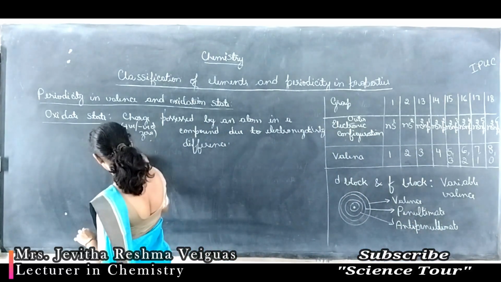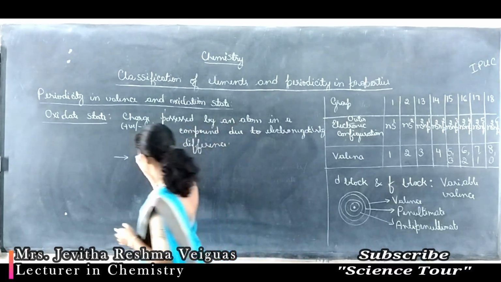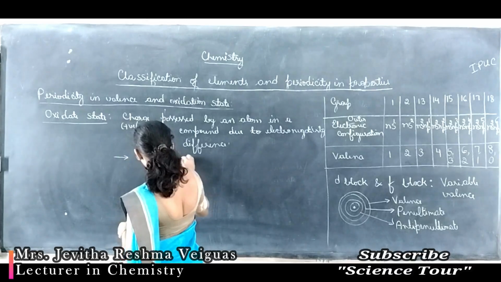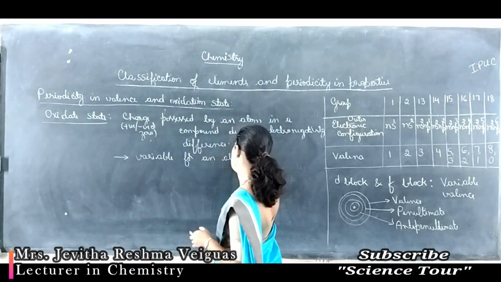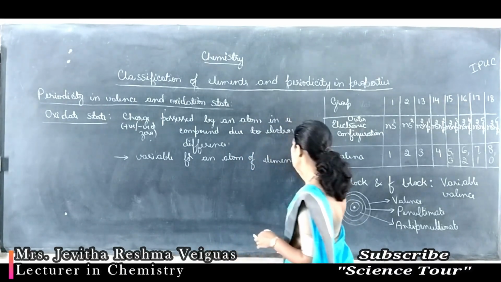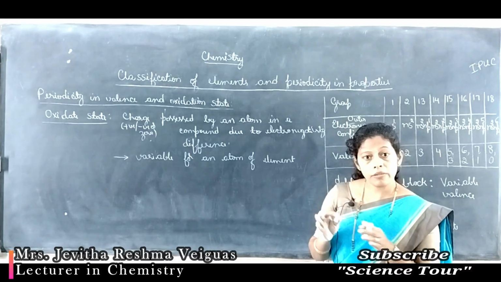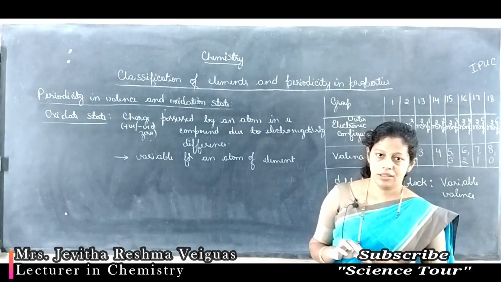Oxidation state is variable for an atom of an element. That means in different compounds, the same element will have different oxidation states. But valence is not like that.